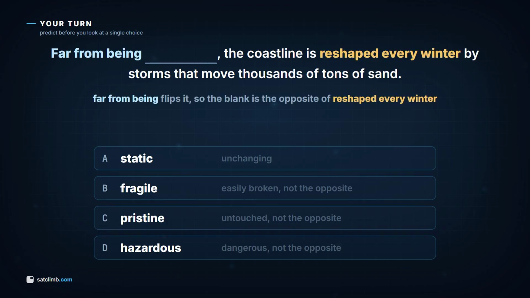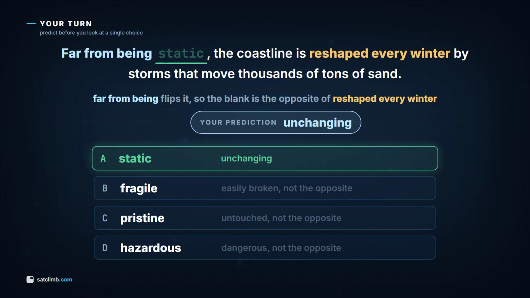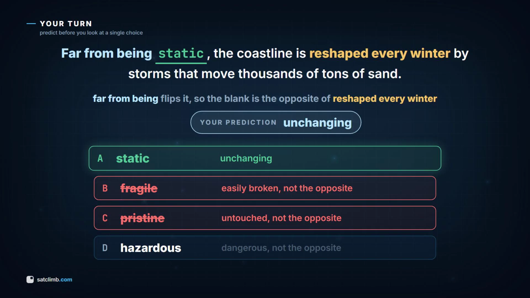"Far from being" tells you the blank is the opposite of whatever follows. What follows is constant reshaping, so the blank has to mean unchanging. That is static. Fragile, pristine, and hazardous are all true-sounding beach words, but not one of them is the opposite of reshaped every winter. Static.